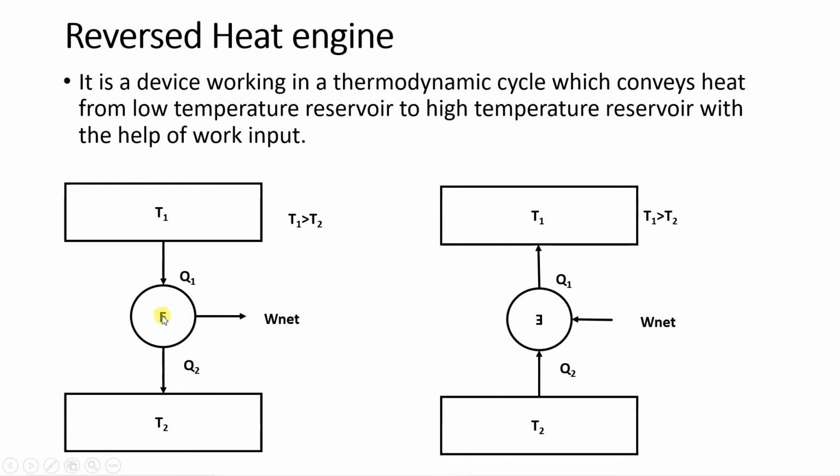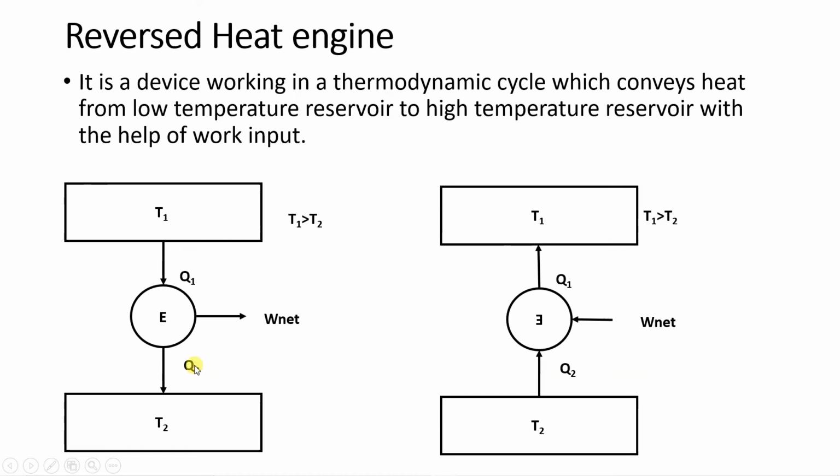We are basically reversing this engine. So here you can see this E we have reversed over here, and the arrows are also reversed. Q1 arrow is reversed, Q2 arrow is reversed, even W arrow is reversed. So basically here we are supplying heat. In case of engine, we are supplying heat, we are getting work, some heat we are rejecting.